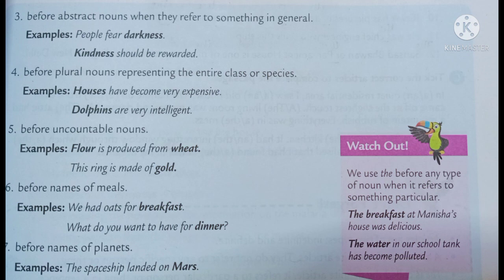So we do not use an article with the names of days, months, festivals and seasons. Very clear. Days, months, festivals and seasons. On Saturday, we do not say on a Saturday or on the Saturday. It is on Saturday. Then we will visit the botanic gardens in the month of February. Not the February or a February. No articles should be used over there.